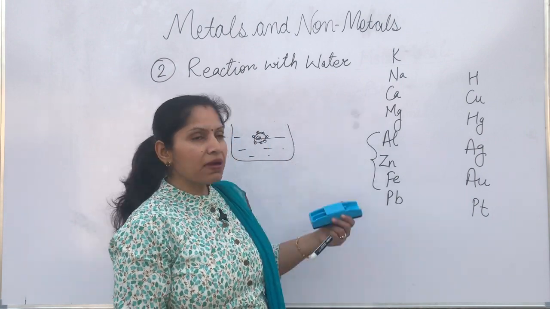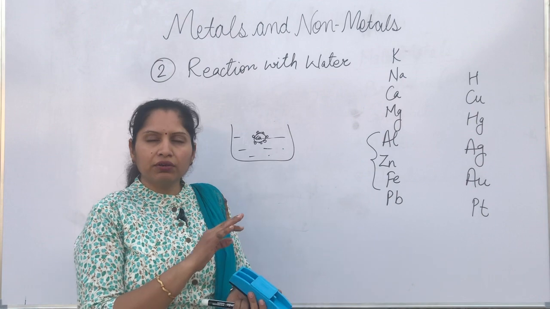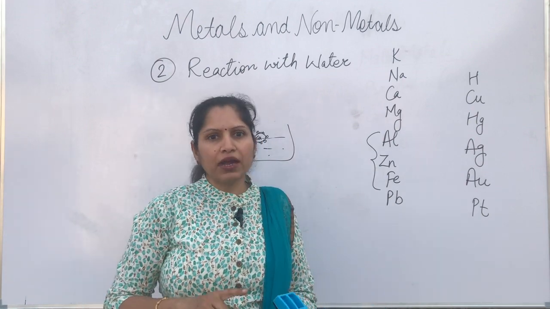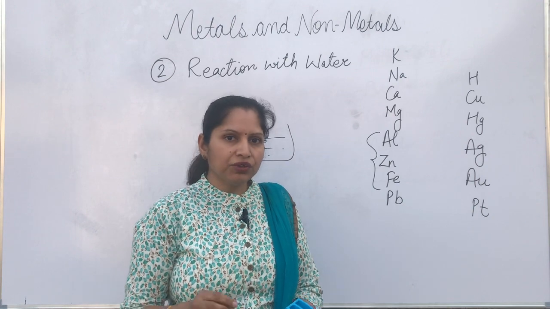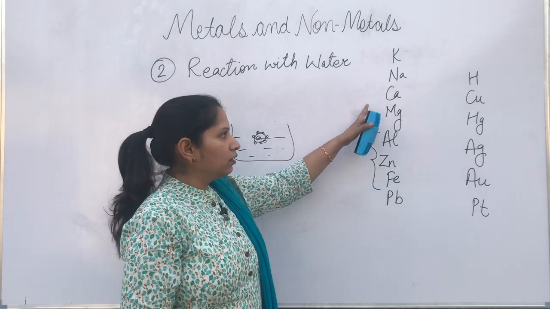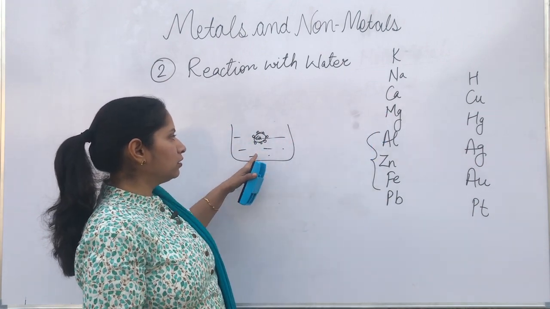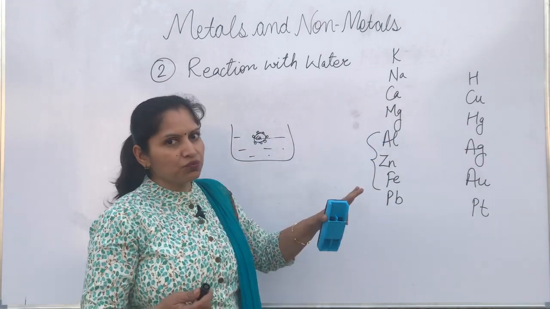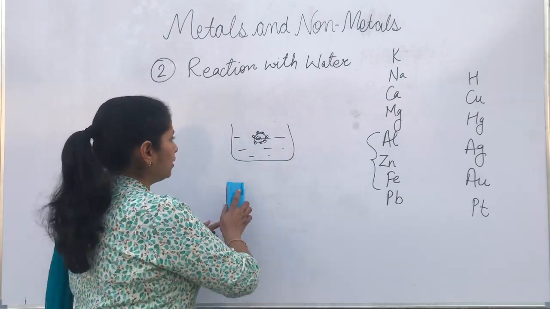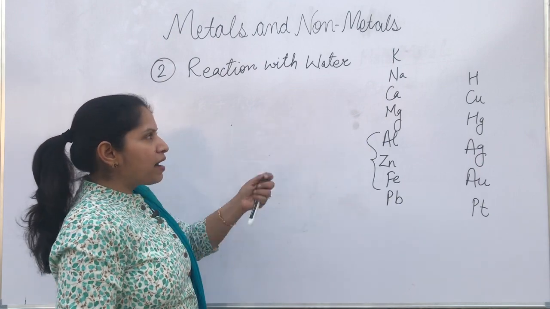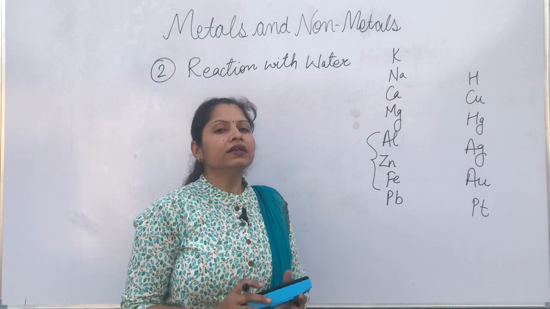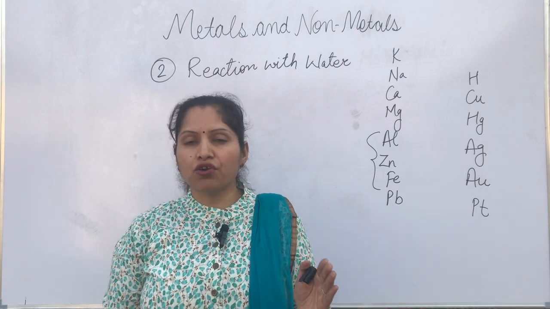Next is magnesium. Magnesium is not going to react with cold water, but it is going to react with hot water. Again, with hot water, hydrogen bubbles will be formed that will encircle the magnesium, and the magnesium will also start floating on water. That is how these metals react. Sodium, potassium, calcium and magnesium, when they react with water, produce their hydroxides.